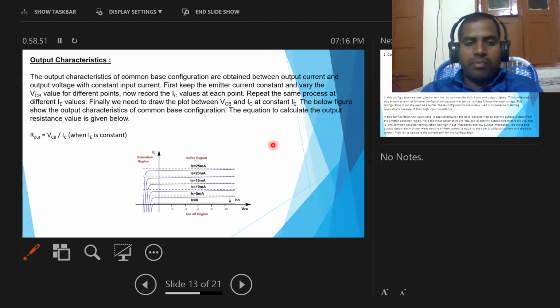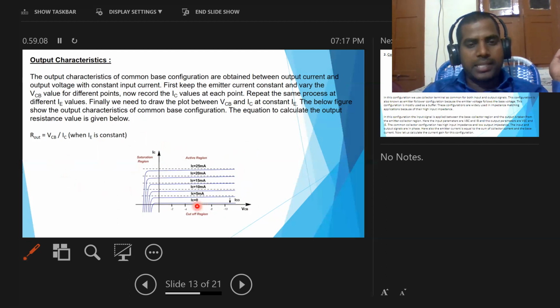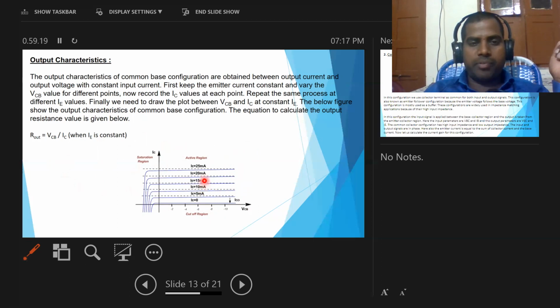Whenever a graph is drawn in between output current and output voltage, we get a graph like this. Here IE is 25 milliamperes, 20 milliamperes, 15 milliamperes, 10 milliamperes, 5 milliamperes, and 0 amperes. That means we are keeping input current at different values like 0, 5, 10, 15, 20, 25 milliamperes.